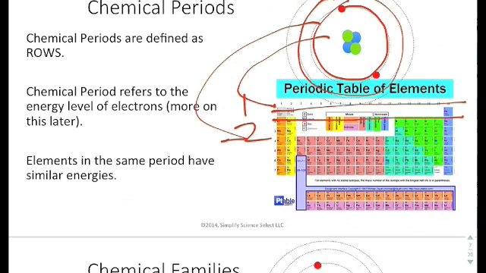So elements in the same period have similar energies for their electrons. An electron in this third orbital and an electron in this third orbital have very similar energies, but they're very different from the one in the first orbital. So that's what we have for chemical period.